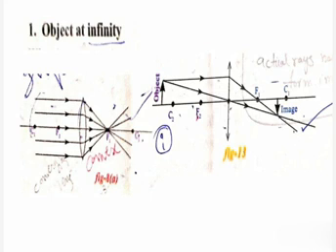In the figure we can observe that the rays traveling parallel to the principal axis, after falling on the biconvex lens, converge at a point, and that point is the focus. At the focus, the image is formed. Now we will discuss the